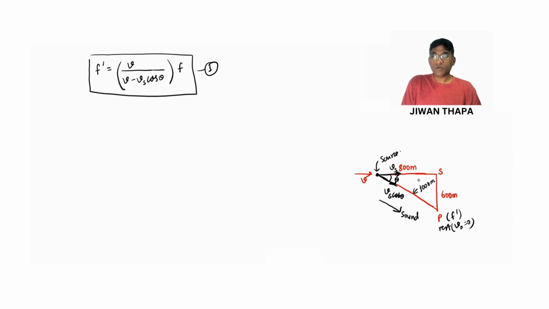So cos theta equals 800 meters by 1000 meters. Let us simplify this. Therefore, cos theta equals 4 by 5. Clear?